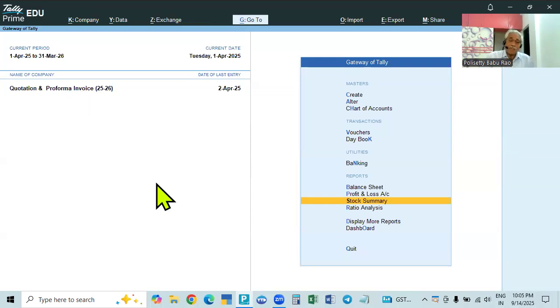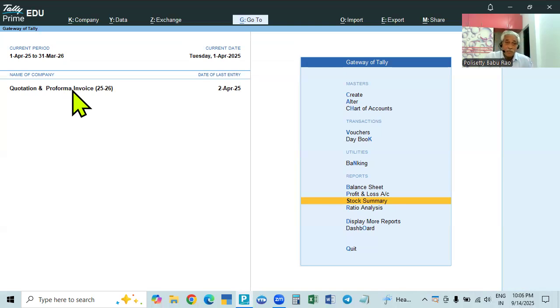The second one is the pro forma invoice. Just like the quotation, we will issue the customers another document called a pro forma invoice, and after that, the pro forma invoice will also be converted to a sales invoice. Pro forma invoice will be in the same format, but it will look like a real invoice.